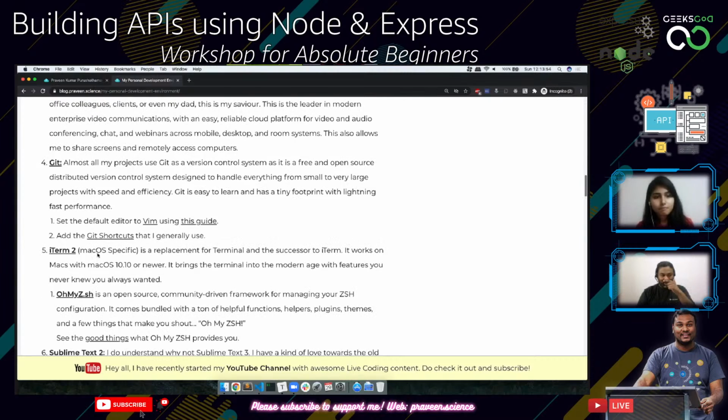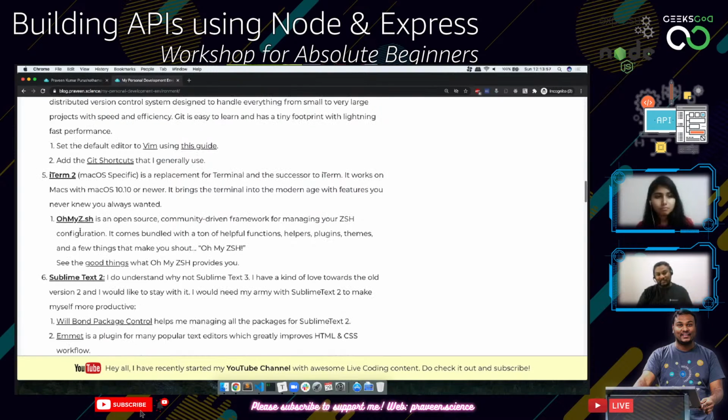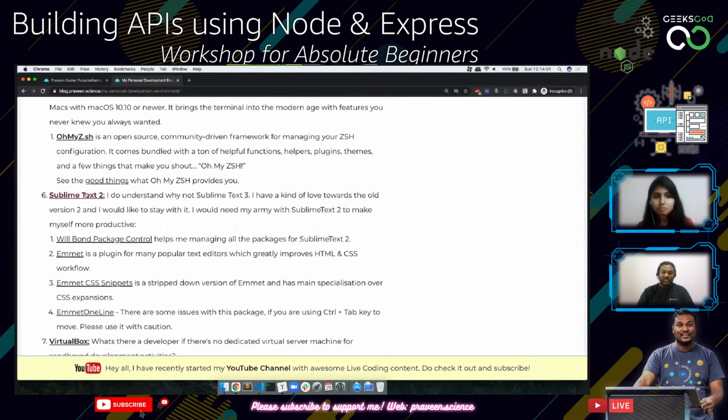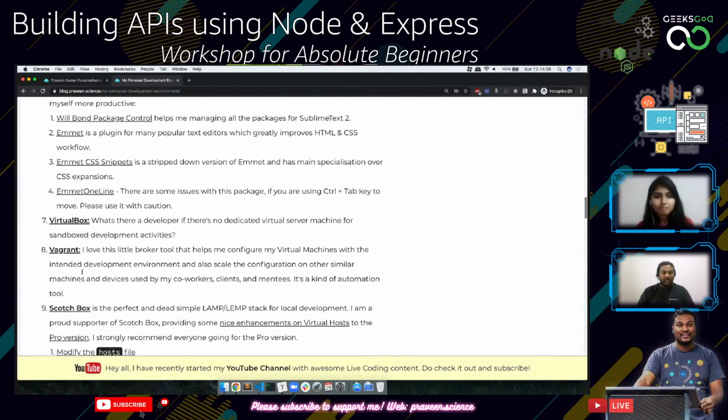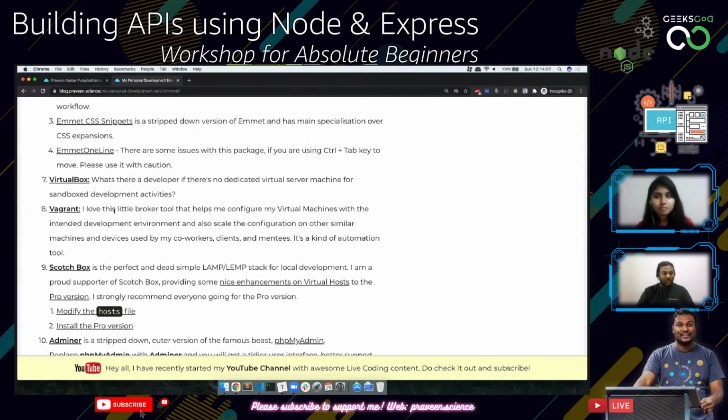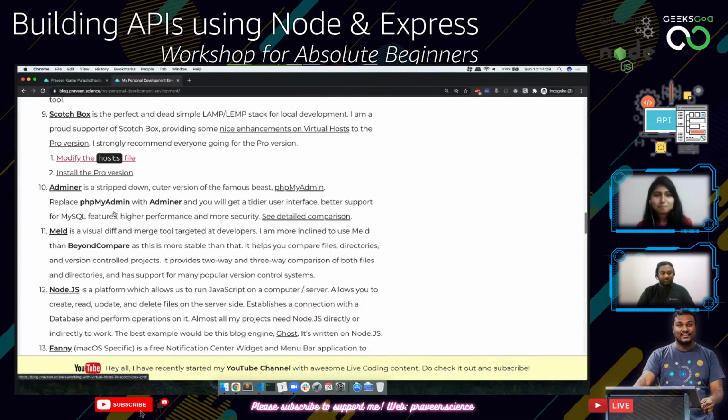And then we have got iTerm 2, which is for terminals. And I love Sublime Text 2 for some reason, but I'm not using it right now. We'll be using VS Code. And finally, we'll just go to the main thing.